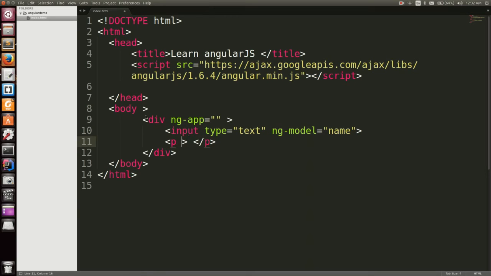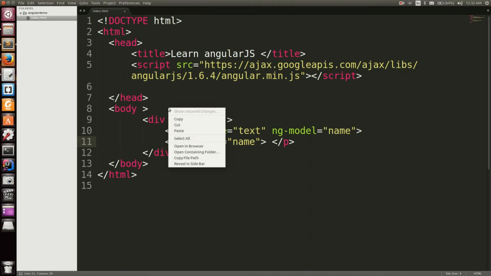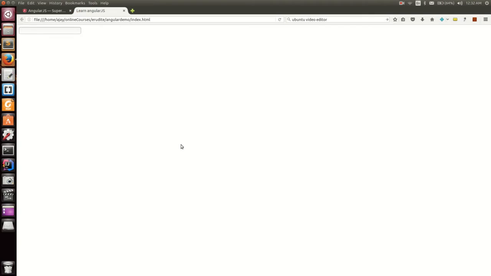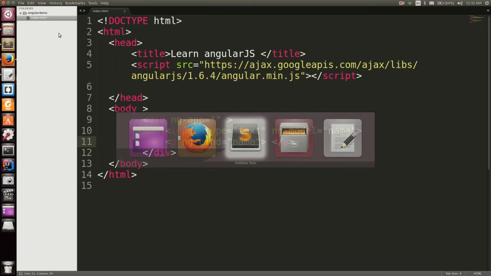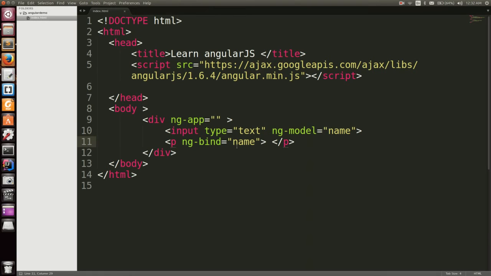What will I do? Here are the ng-bind, print the value of the variable name in this paragraph. So let's run it. Open it in the browser. I type something here. Oh, the value gets printed. That's fine. That's fantastic.